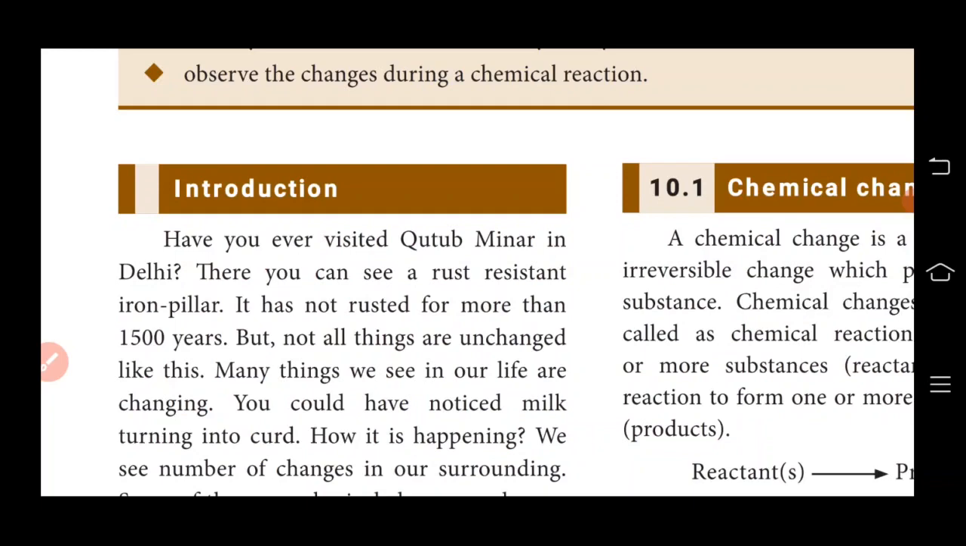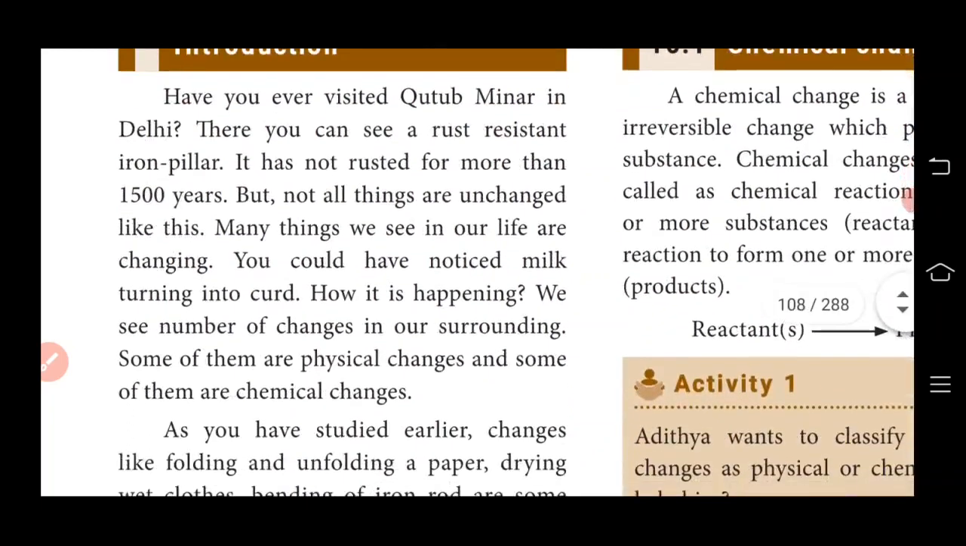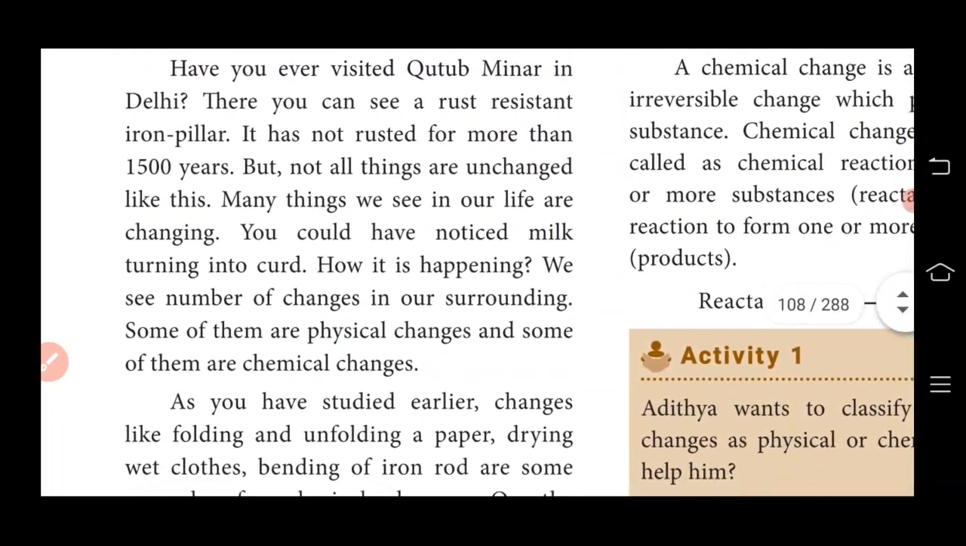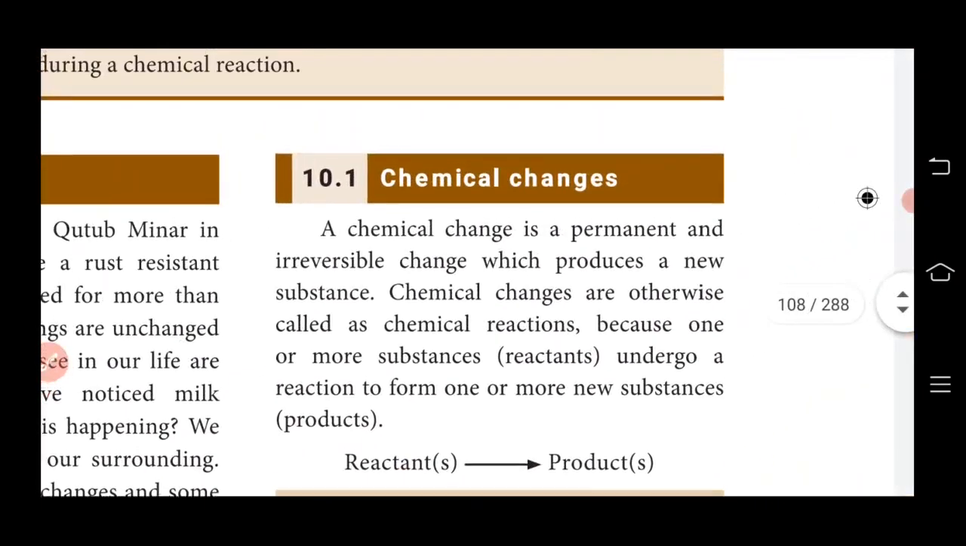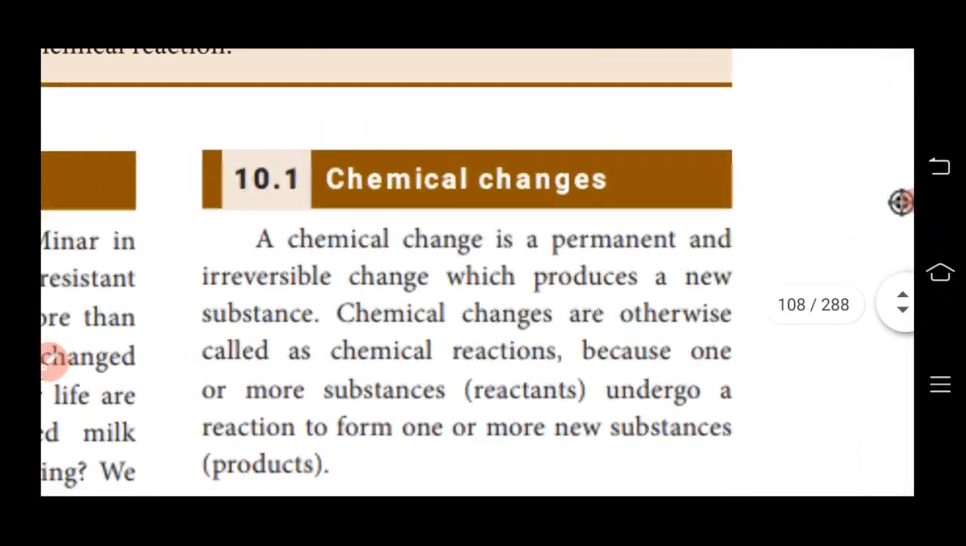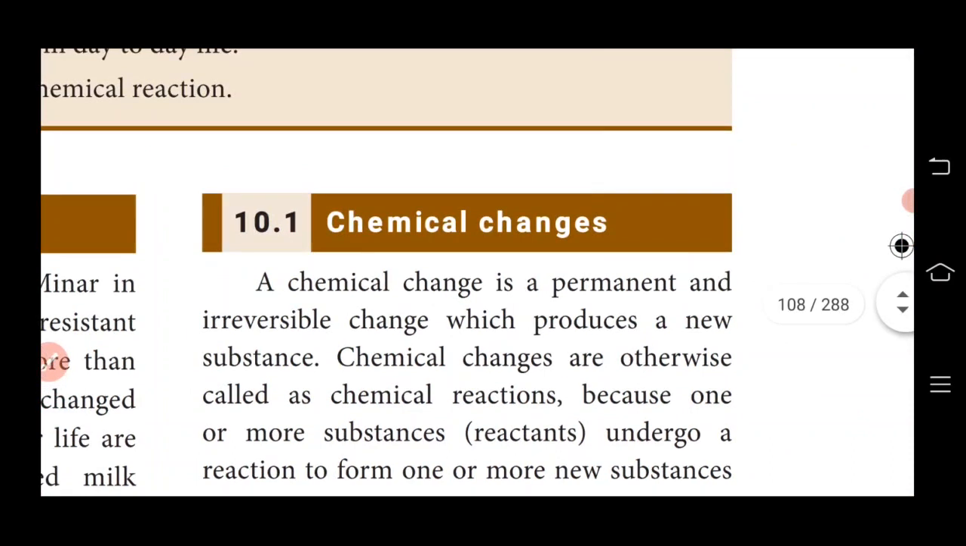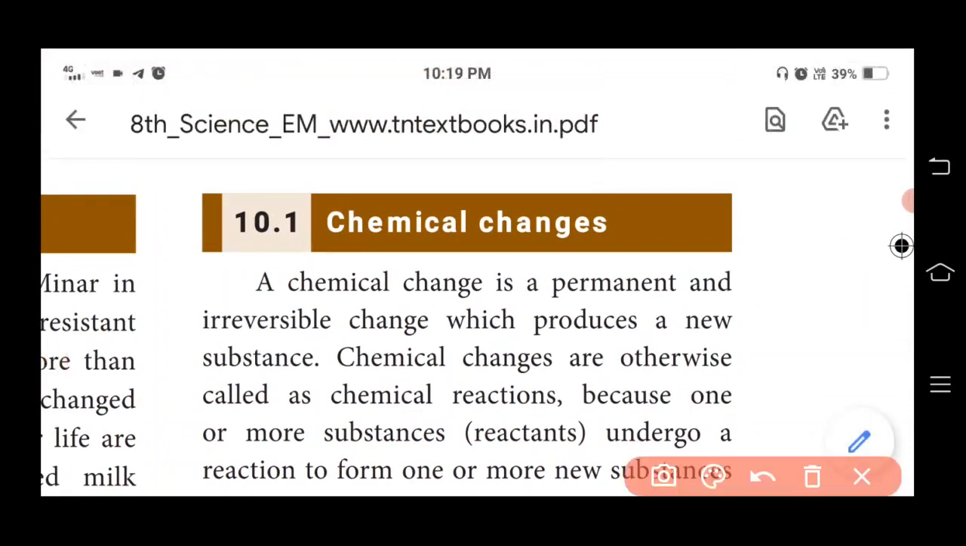There are two types of changes: one is physical change and another is chemical change. A chemical change is a permanent and irreversible change. So a permanent and irreversible change which produces a new substance is called or known as a chemical change.